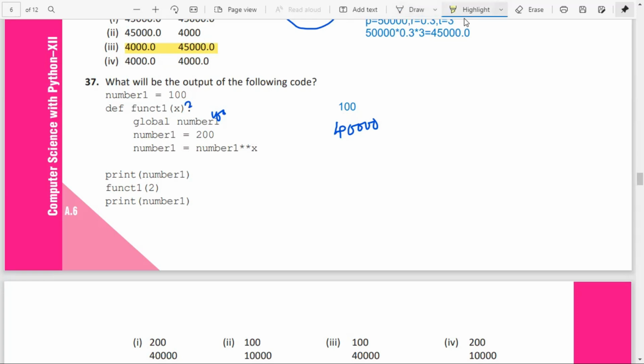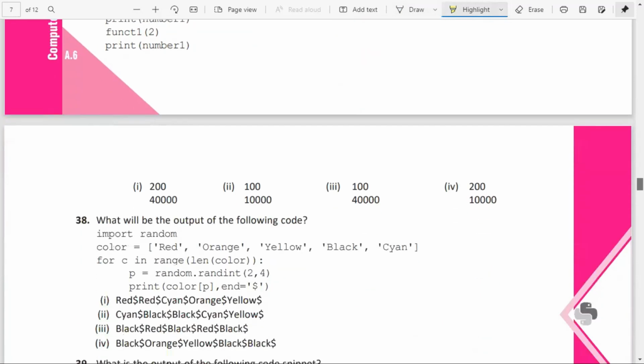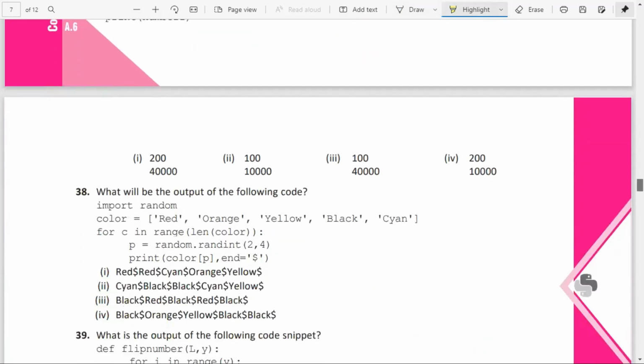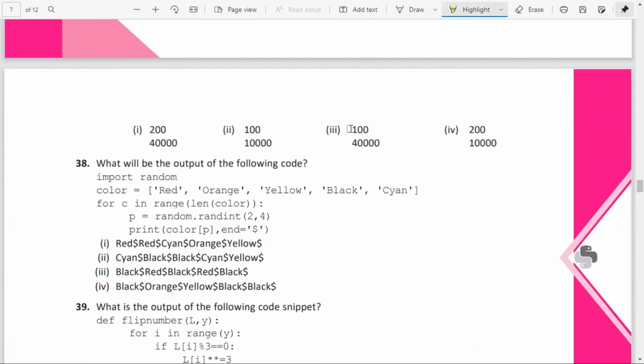So what is the correct answer? Option 3, 140,000. What will be the output of the following code?